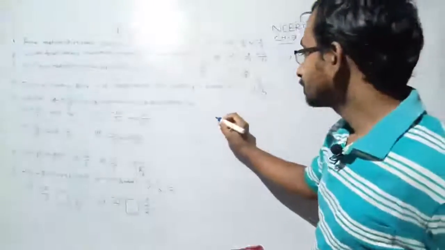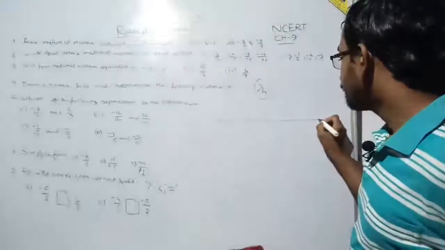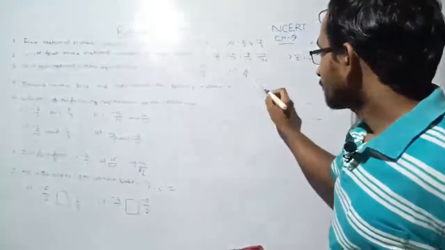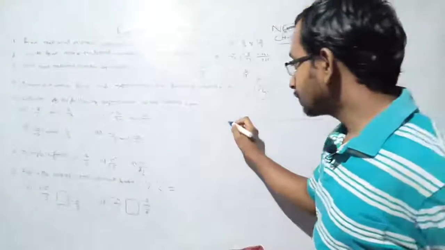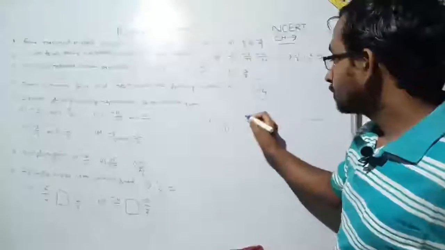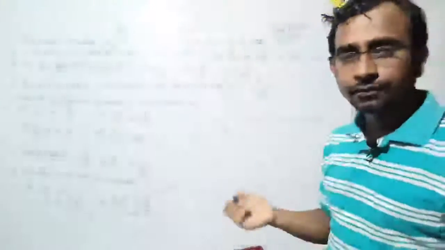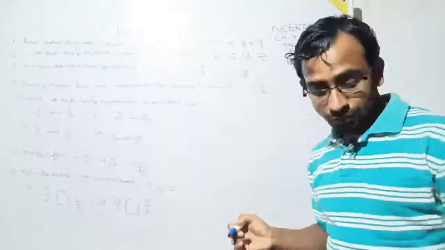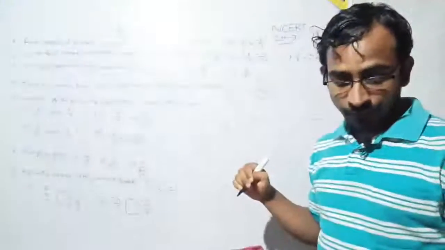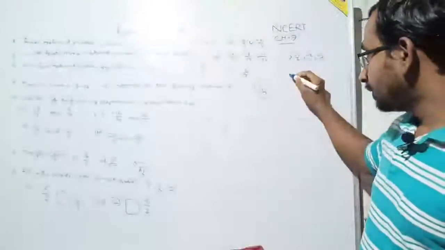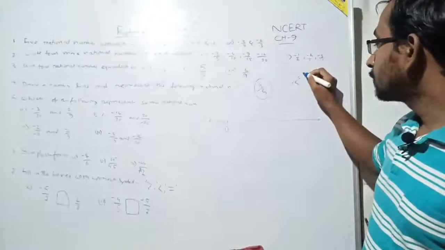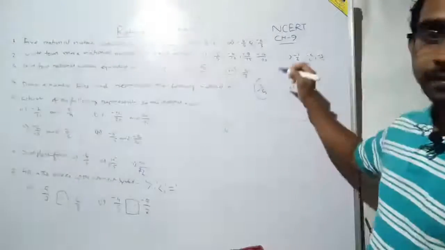Okay, so first of all, draw a number line. See, it is 4/5, which is a positive number, so we will use 0 and the right side of it. Okay, 4/5 is less than 1 or more than 1? Tell me. Definitely it is less than 1, because if it was 5 by 5, then it would be 1, but it is 4 by 5, which is less than 1.